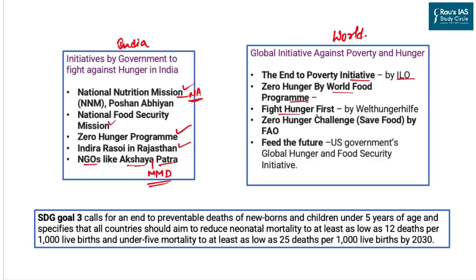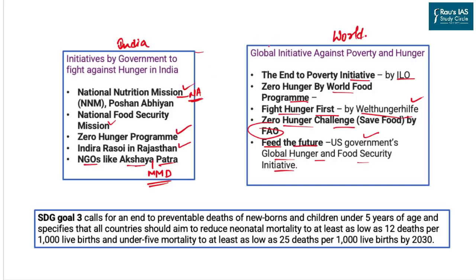We have First Hunger First by Welthungerhilfe. It is an important international private sector organization working to reduce hunger. Then we have the Zero Hunger Challenge by the Food and Agriculture Organization. We have Feed the Future by the US government through the Global Hunger and Food Security Initiative.